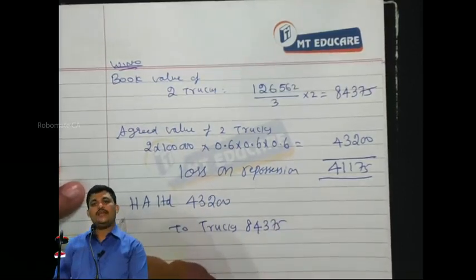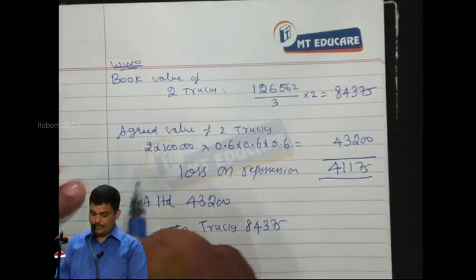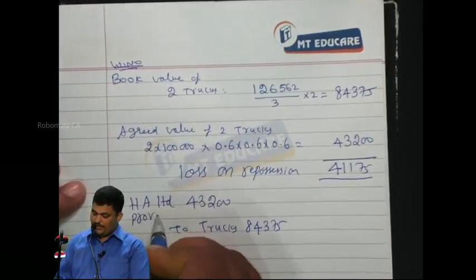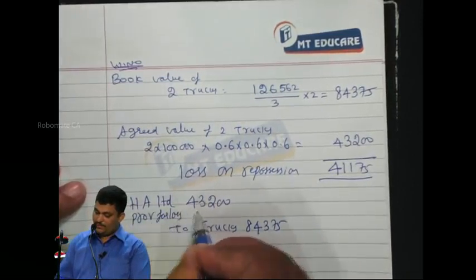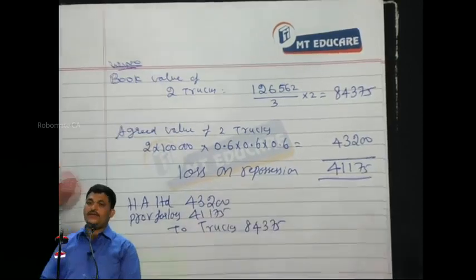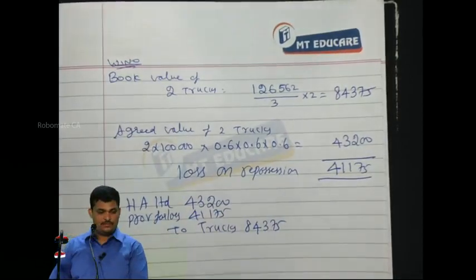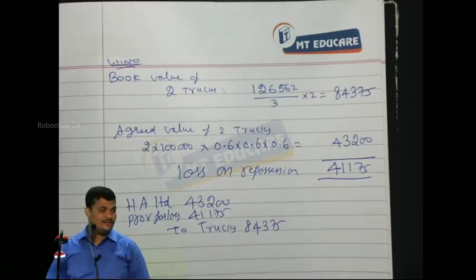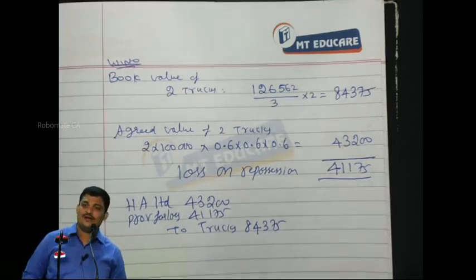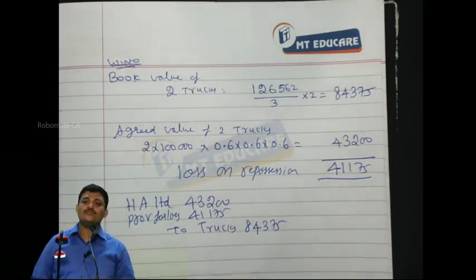Sorry, loss. Where will you adjust? So I will write provision for loss, 41,175. Is it actual loss or provision for loss? Is it still provision or is it actual? It is actual. Then why do you use provision for loss?